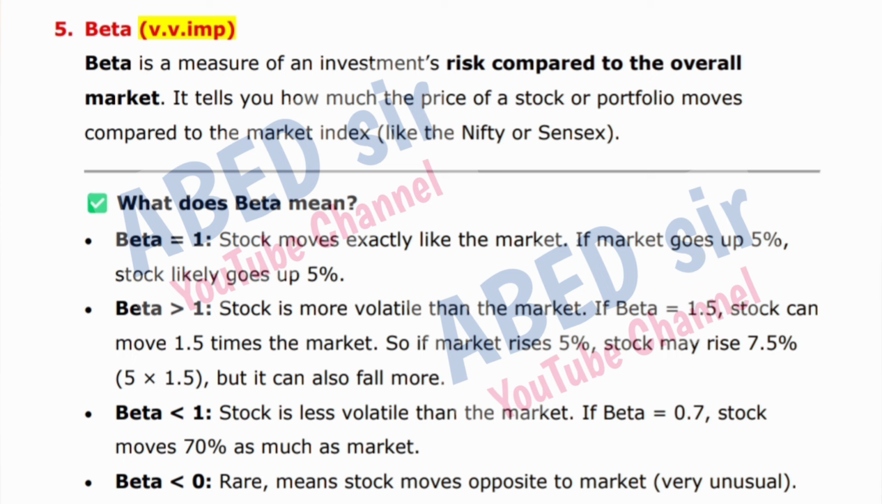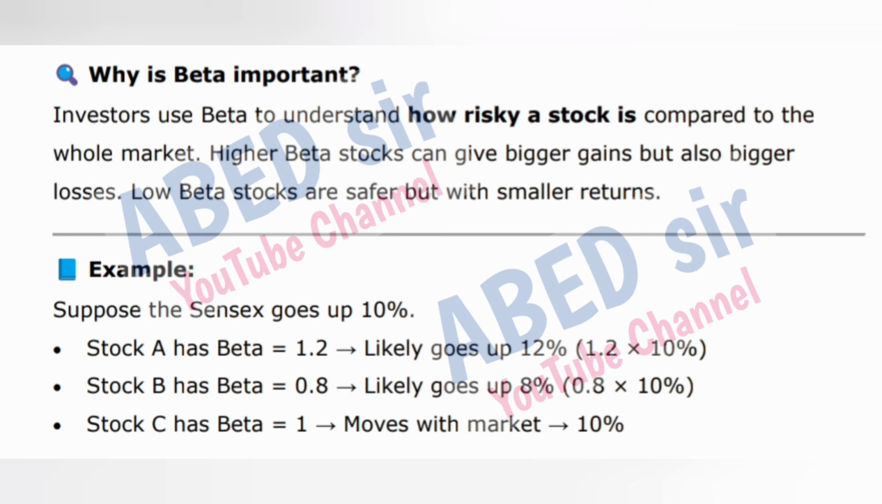Beta less than 1: the stock is less volatile than the market. If beta is equal to 0.7, the stock moves 70% as much as the market. Negative beta, which is rare, means the stock moves opposite to the market, very unusual. Why is beta important? Investors use beta to understand how risky a stock is compared to the whole market. Higher beta stocks can give bigger gains, but also bigger losses. Low beta stocks are safer but with smaller returns.